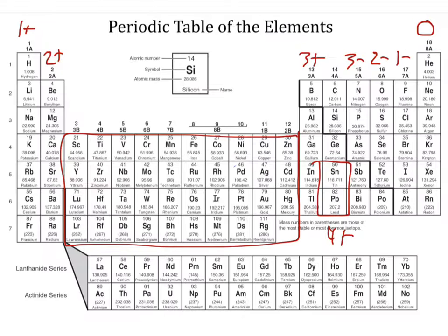All right, so let's go ahead and do the same thing. So we have magnesium and chlorine. So here we go. We have magnesium, we have chlorine. Magnesium makes a 2 plus, chlorine makes a 1 negative.